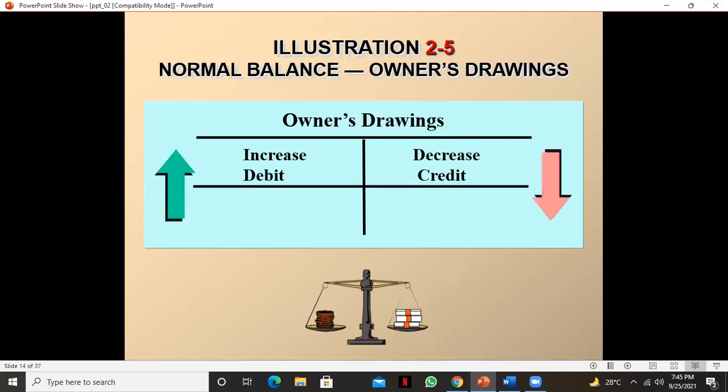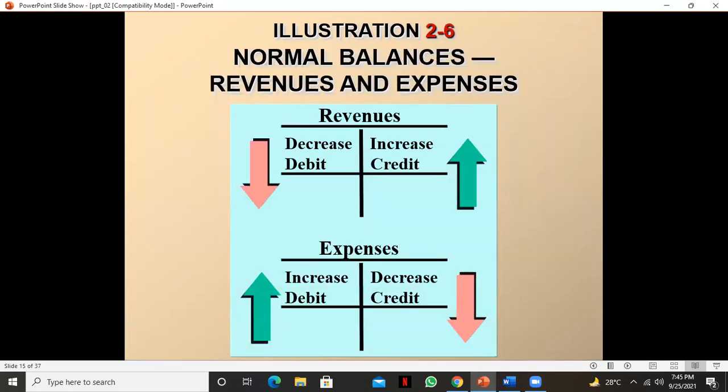Owner's drawing, if it is increased then it is debit, if it is decreased then it is credit, and drawings normal balance will always give you a debit balance. And revenue and expense: revenue, if it is increased then it is credit, if it is decreased then it is debit. Expense, if it is increased then it is debit, if decreased then credit. Revenue normal balance is credit, and expense normal balance is debit. Okay, I hope you are clear.